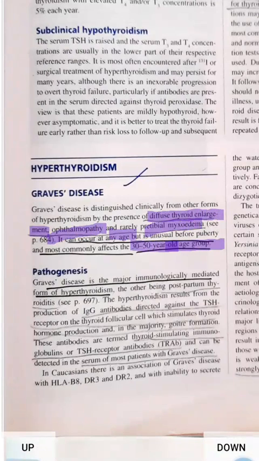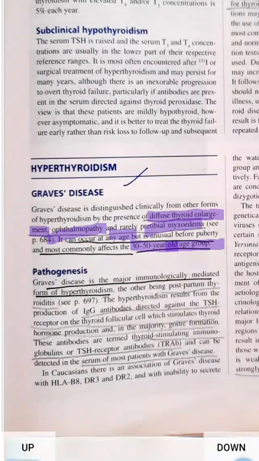There will be diffuse thyroid enlargement, that is, diffuse toxic goiter. Then ophthalmopathy, so there will be various eye abnormalities like exophthalmos, lid lag, lid retraction, and proptosis, along with corneal ulceration and grittiness of the eye.